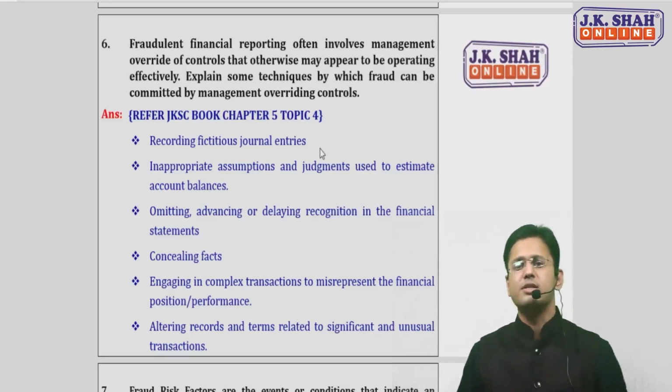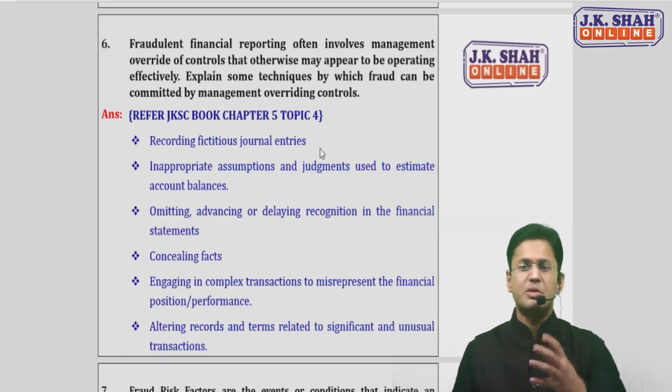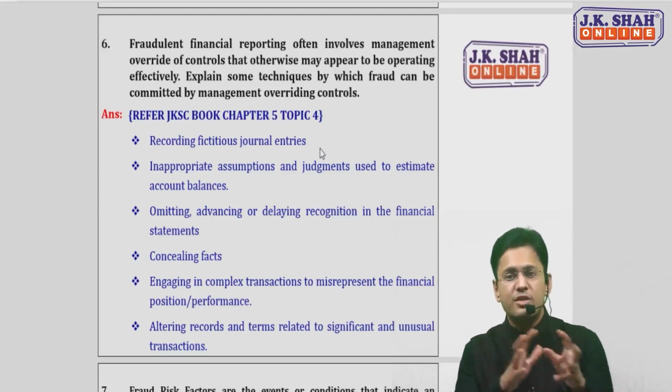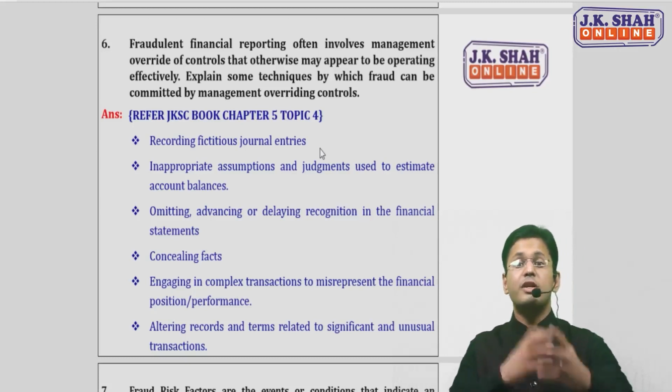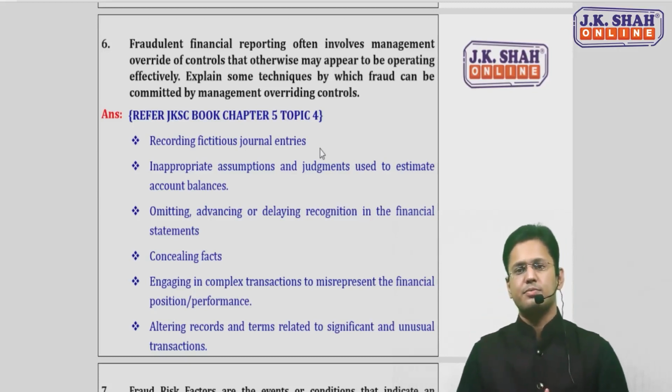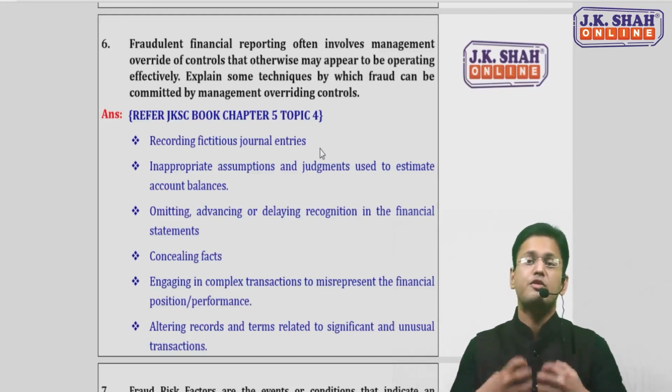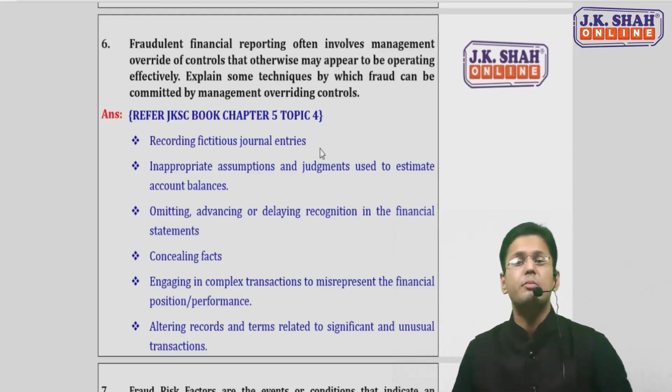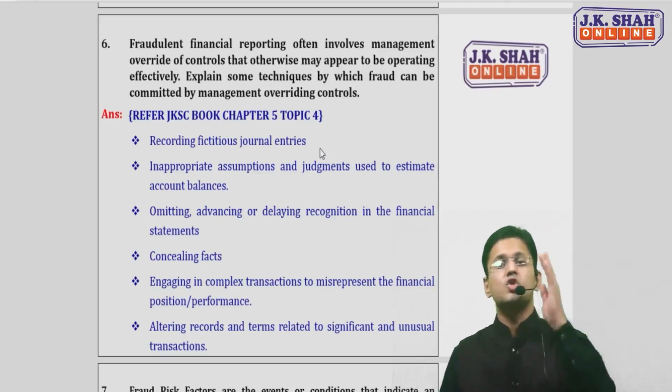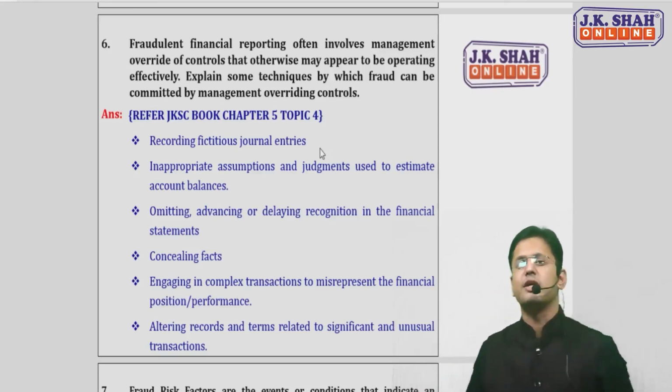And the 6th one is certain unusual transactions, maybe some related party transaction. You're altering the terms and conditions, you're altering the records of those transactions for the benefit of committing fraud, maybe for the fraudulent benefit of the organization. So this is a specific question, guys.